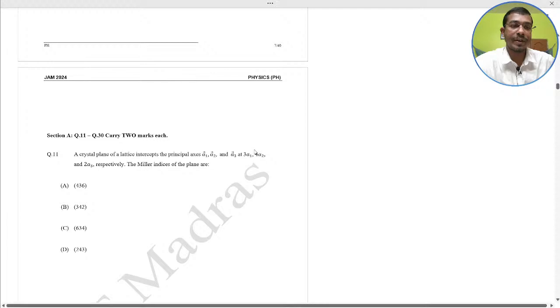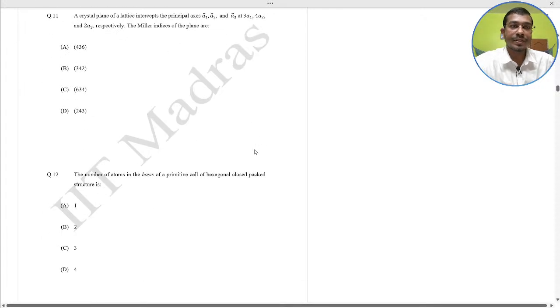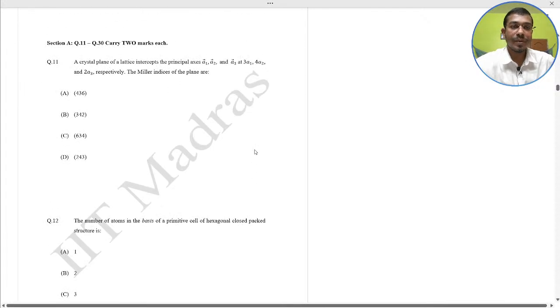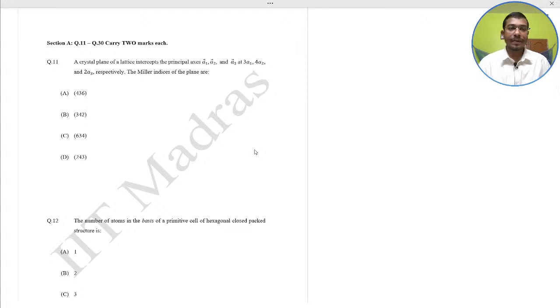Section A, questions 11 to 30 carry 2 marks. First question, question number 11. A crystal plane of a lattice intercepts the principal axes a1, a2 and a3 at 3a1, 4a2 and 2a3 respectively. The Miller indices of the plane are what? Do yourself first.